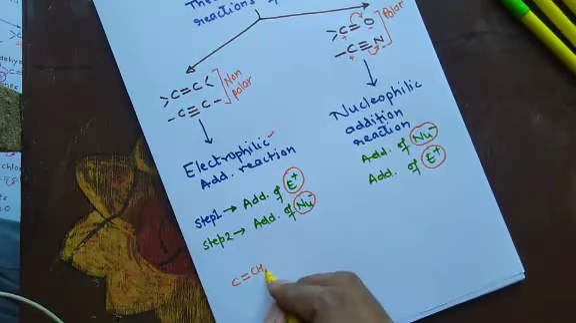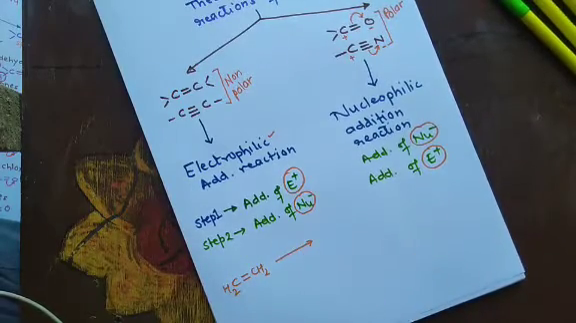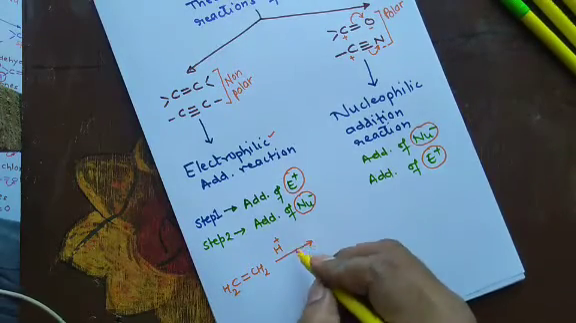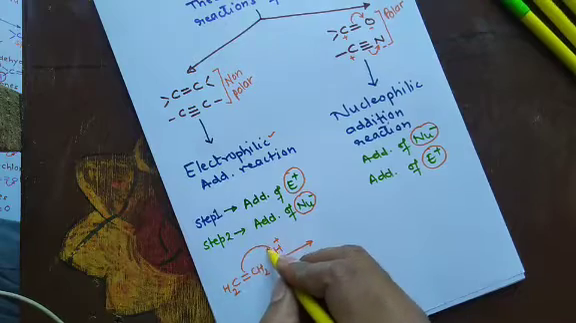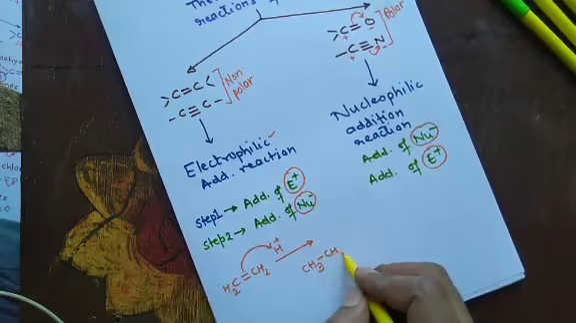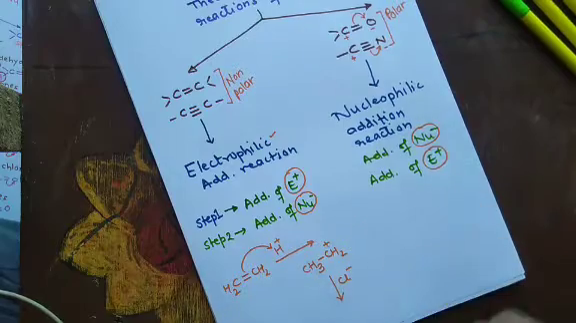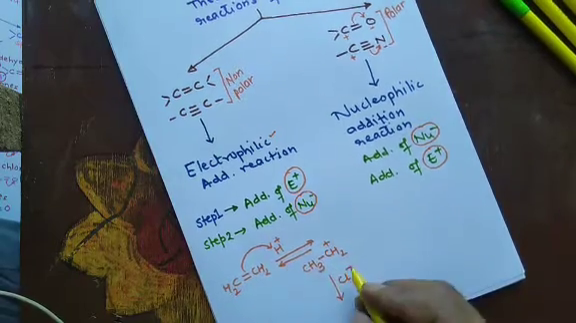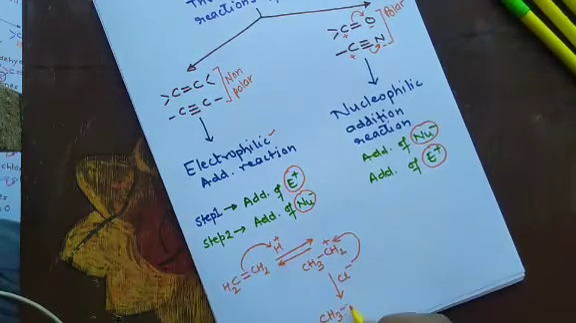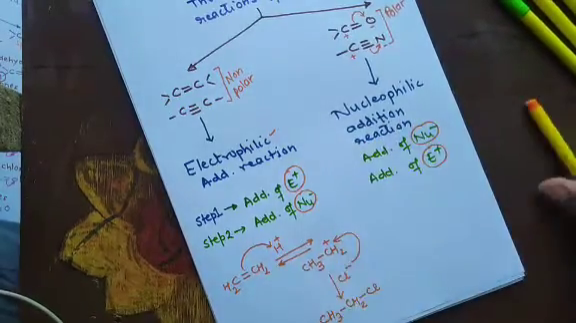For example, in ethene, if you add HCl, I can write H plus and Cl minus. First H plus is added, and it forms what? Carbocation, CH3CH2 plus, and then the nucleophile Cl minus is added. So this makes CH3CH2Cl. This is electrophilic addition reaction.